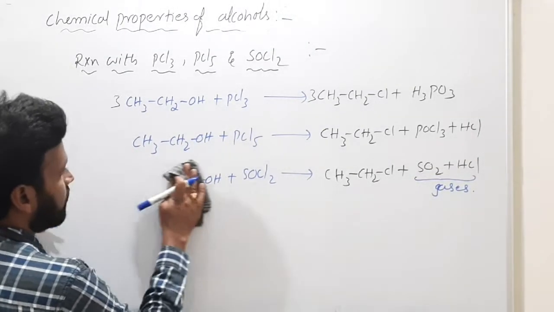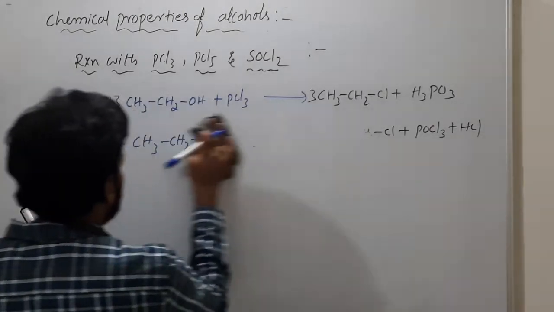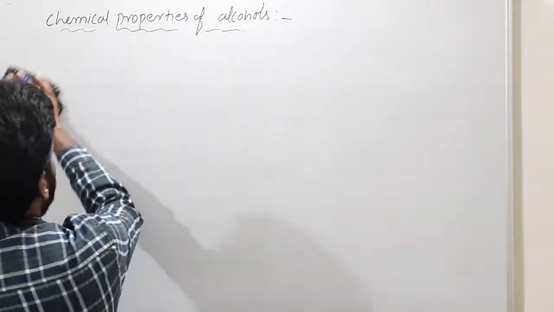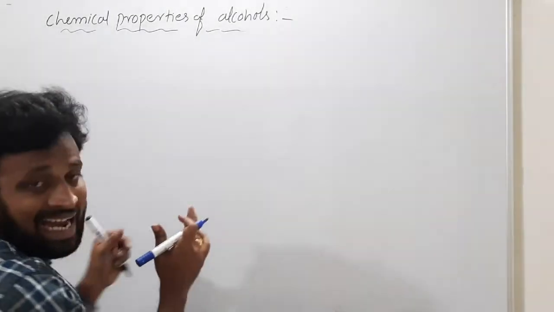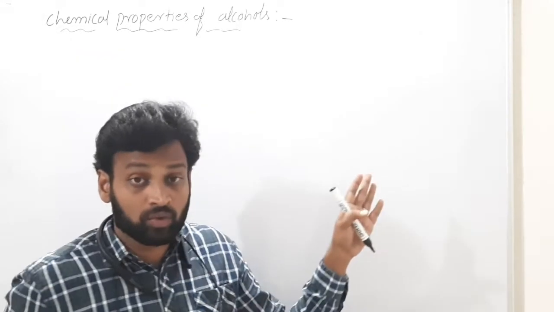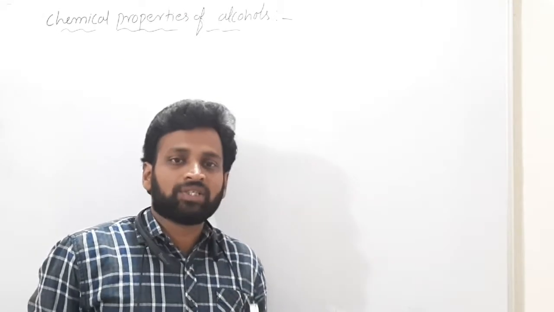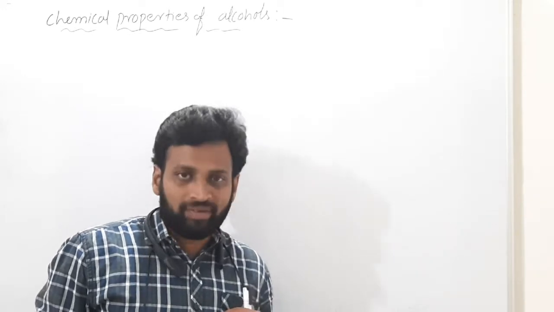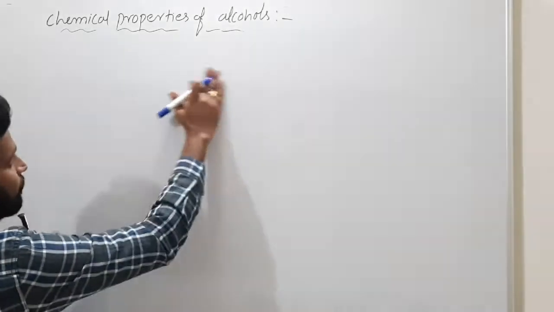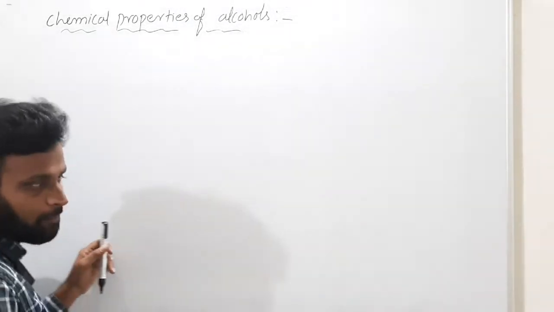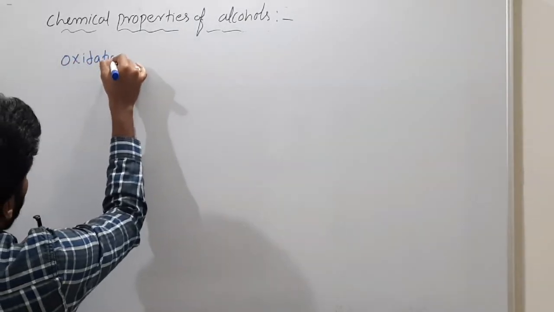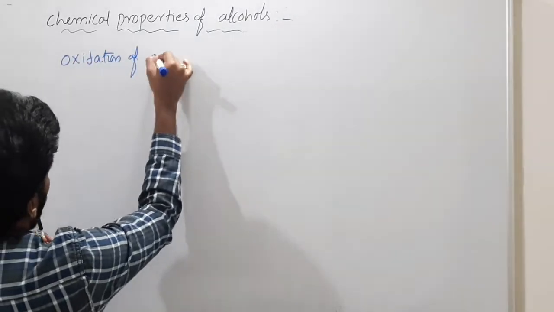So next, oxidation reactions of alcohols we have to discuss. This you know already. Just for recap, these reactions with PCl3, PCl5 and SOCl2 come under reactions involving C-O bond cleavage, because OH is replaced by chlorine there. If you use PBr3 also, bromine will come. So next, oxidation of alcohols.